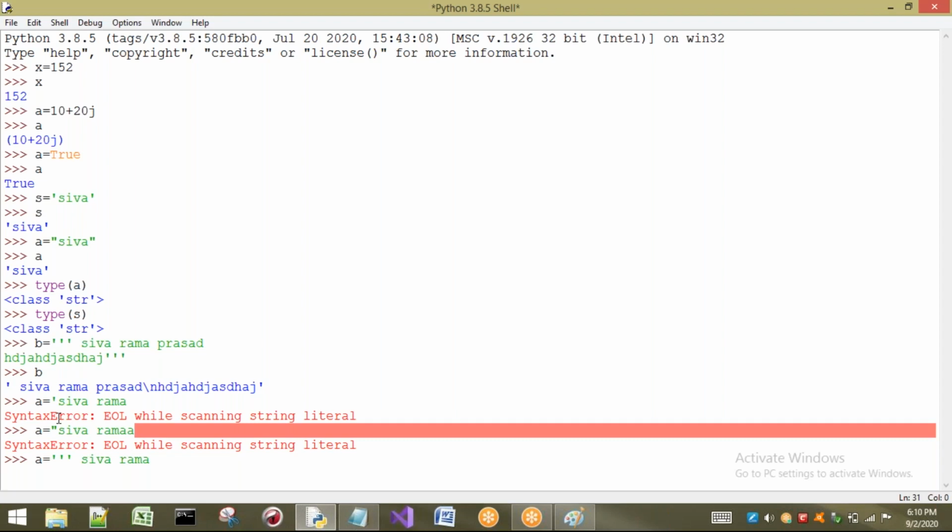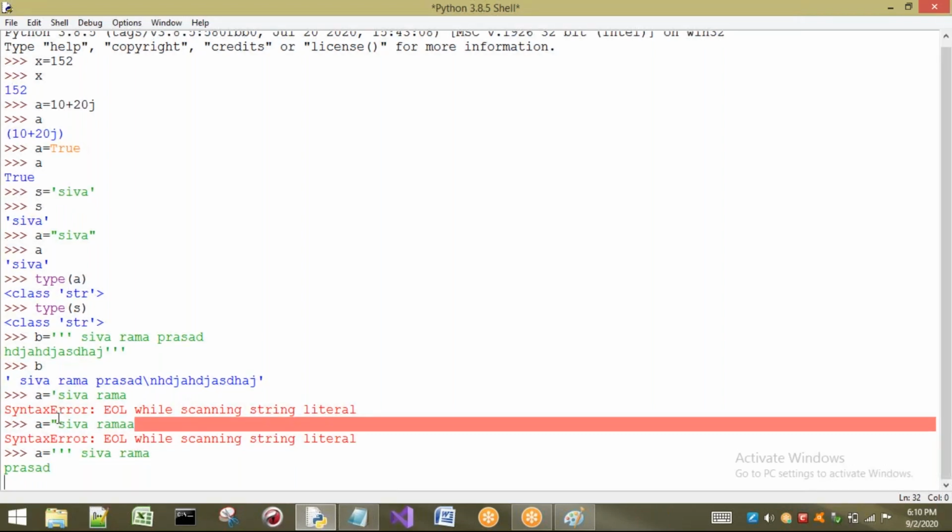Remember that already we know, and if you don't know also, no problem. \n indicates next line. So now in this line I am going to take something, and in another line I will take some other name, Hari, for example. So I want to store this string, so my string is ended. Whenever you write 3 single quotes at the start, we can take a string in multiple lines also.